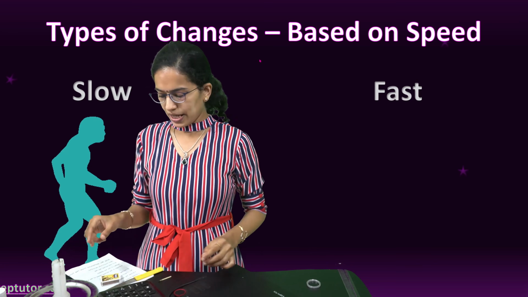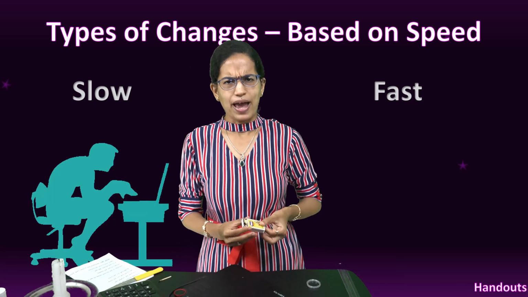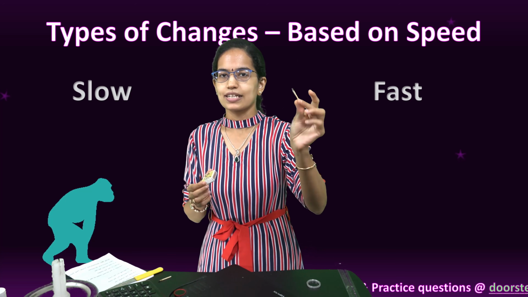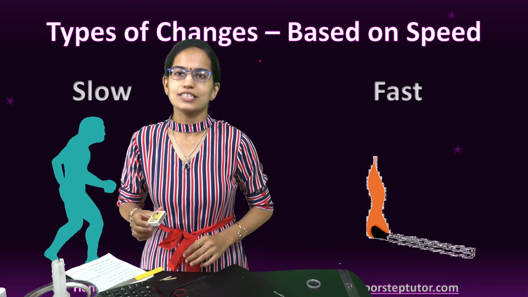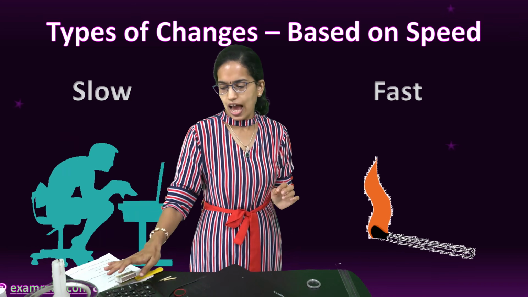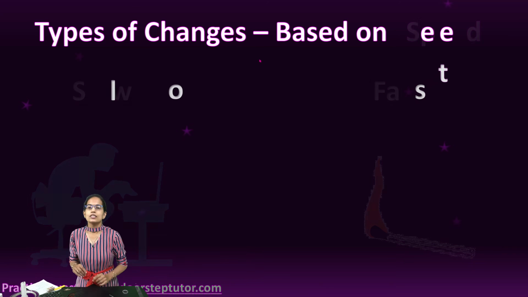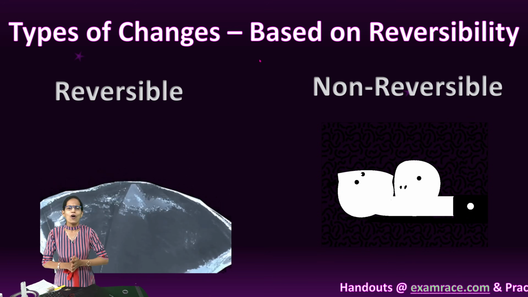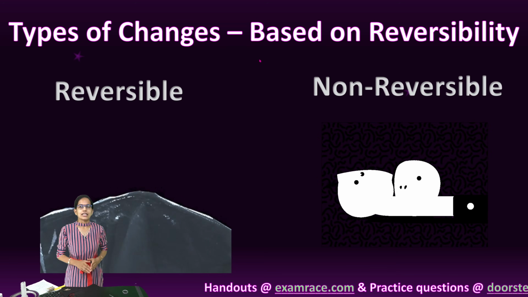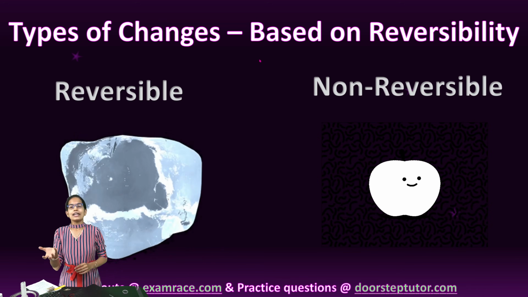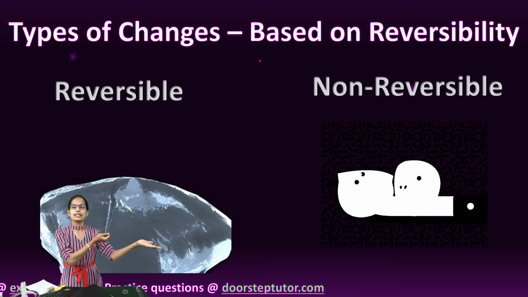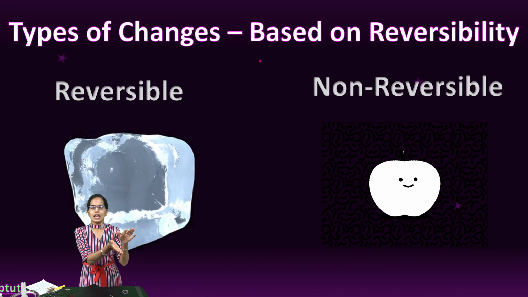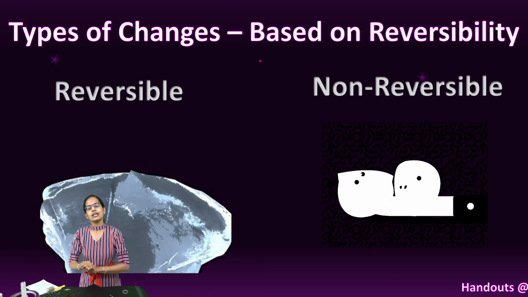The next example is a fast example. I have a matchbox here and definitely now you understand. So what I do is I light a matchstick and this is an example of a fast change. So we understand slow change and fast change. Coming back next, what is important is the changes which are either reversible or non-reversible. Reversible change, simply I can say I take ice, I bring it outside the fridge and it melts. I take that melted water again and keep it inside the fridge. It again converts into ice.